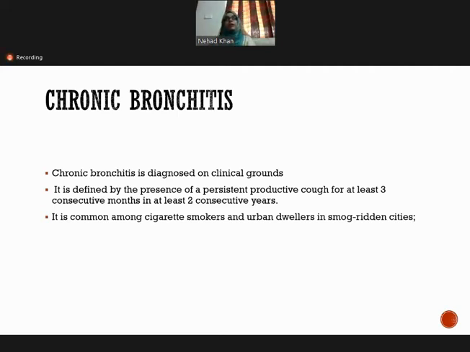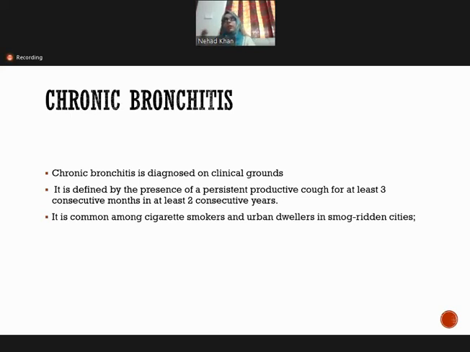Chronic bronchitis is diagnosed on clinical grounds. Emphysema can be diagnosed on morphological basis and on the radiological basis, but chronic bronchitis is diagnosed on clinical grounds. So it is defined as the presence of persistent productive cough for at least 3 consecutive months in at least 2 consecutive years. It means what?